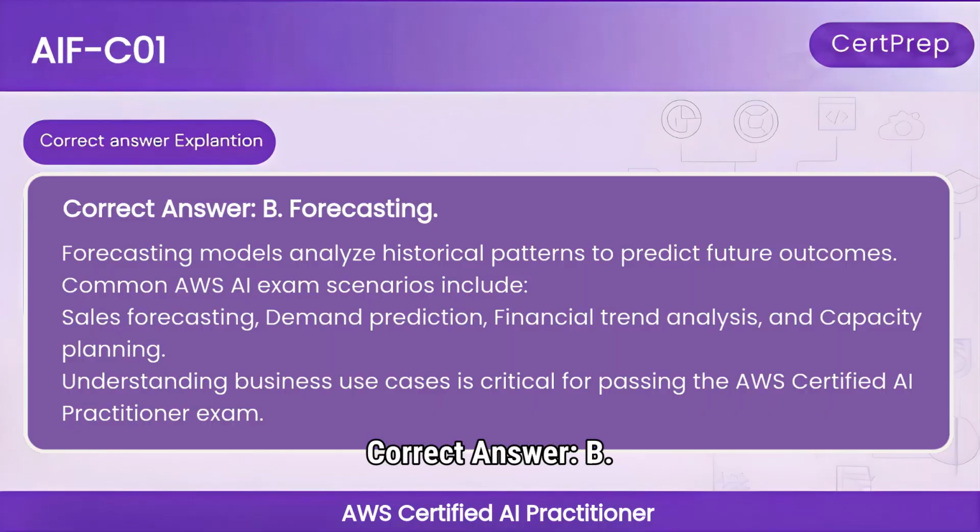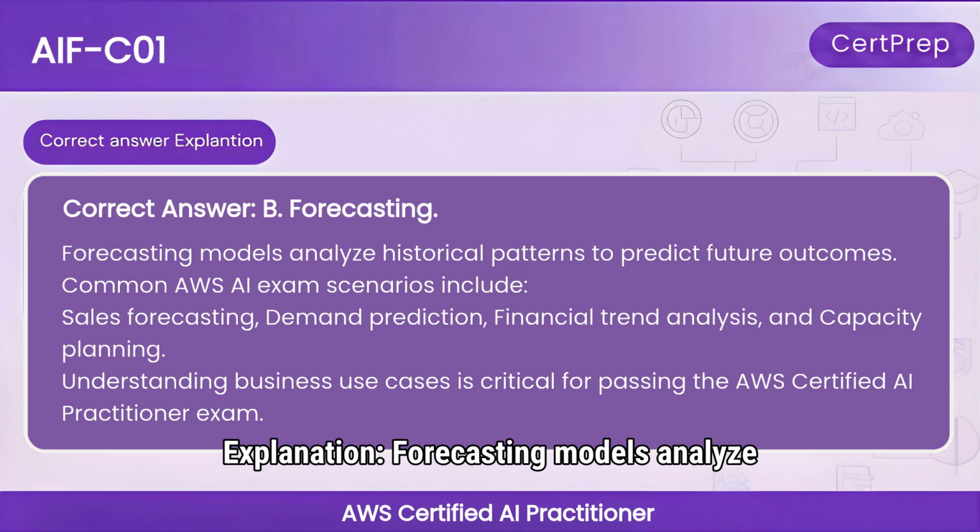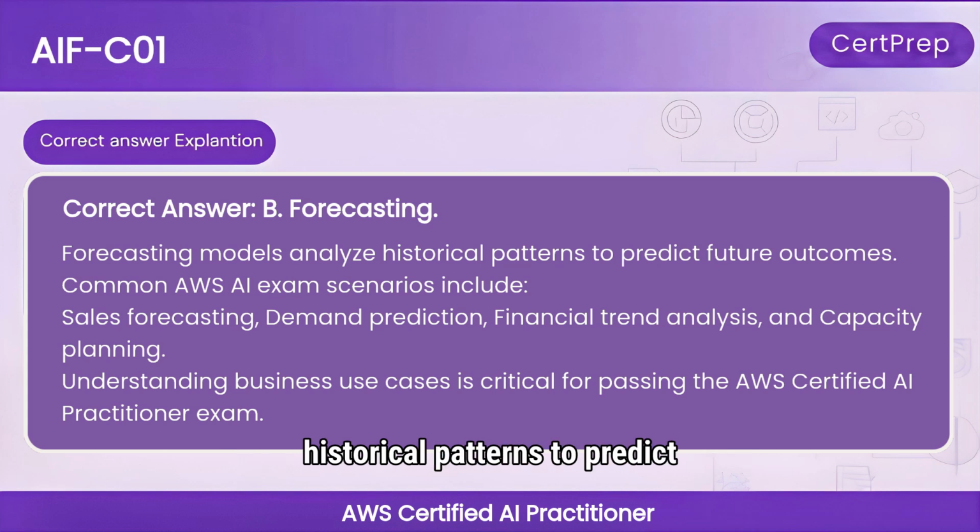Correct answer: B. Forecasting. Explanation: forecasting models analyze historical patterns to predict future outcomes. Common AWS AI exam scenarios include sales forecasting, demand prediction, financial trend analysis, and capacity planning. Understanding business use cases is critical for passing the AWS Certified AI Practitioner exam.